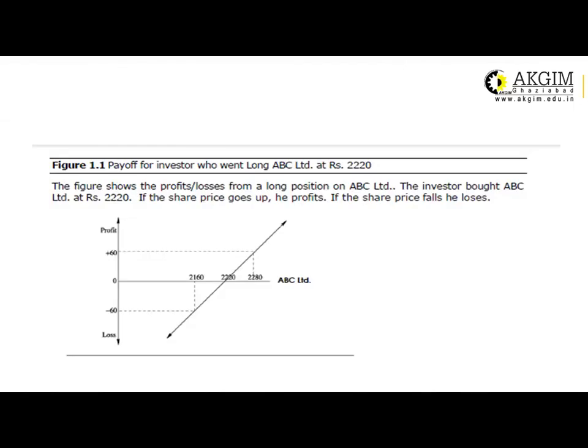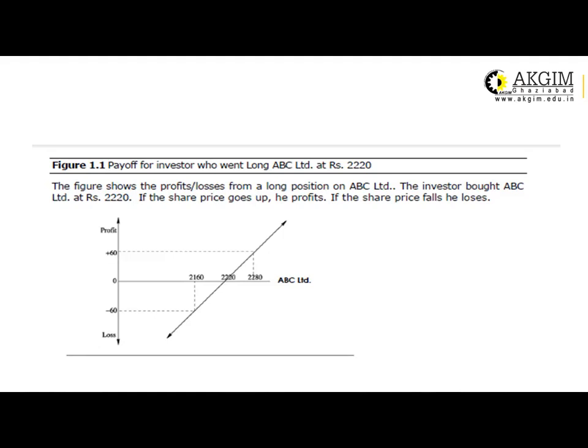Now this is the case relating to the payoff for the investor who went long. Long means they are going to buy the option at 2,220. If the share price goes up, then there will be a profit, and if the share price falls, then there will be a loss.